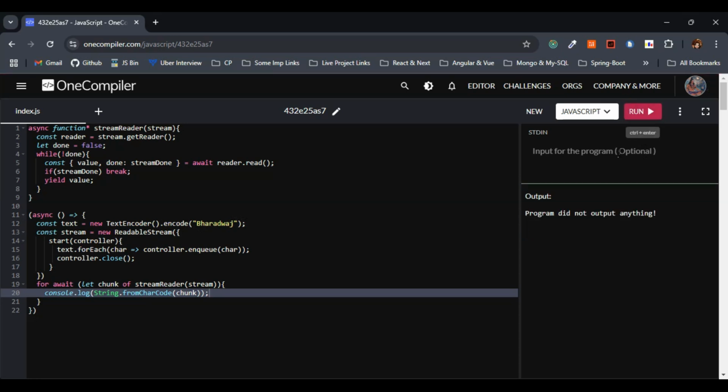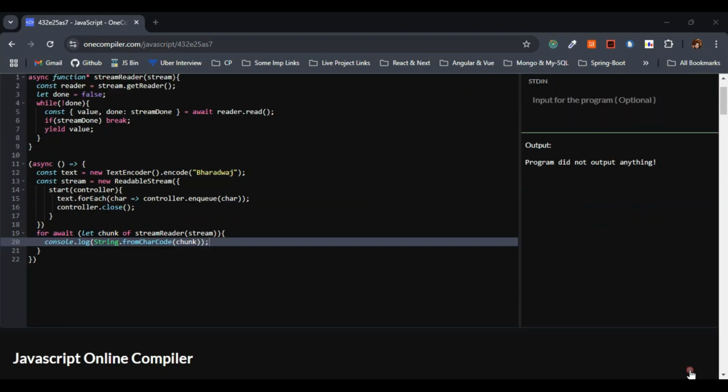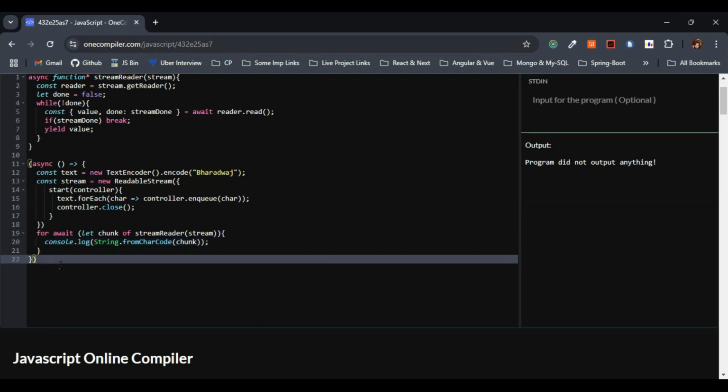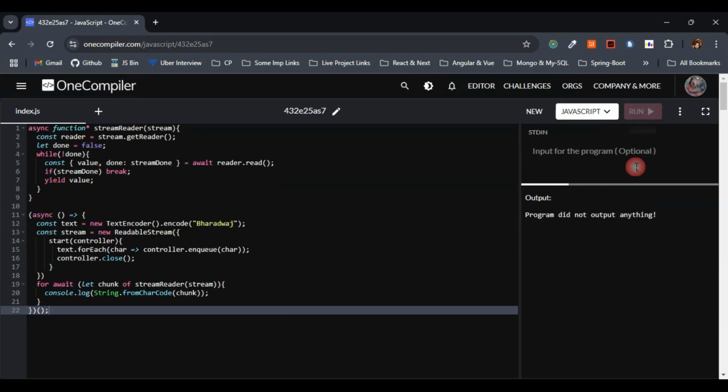Let's try running the code. So we are getting program did not output anything, right? Let's see what I have done wrong. So what mistake I have done here is, we are making use of the if right here. I forgot to pass the parenthesis over here with the semicolon, right? So now let's try to run the code again. So we are seeing the characters in the chunks, right? BHARADWAJ. We are getting the correct output, right?